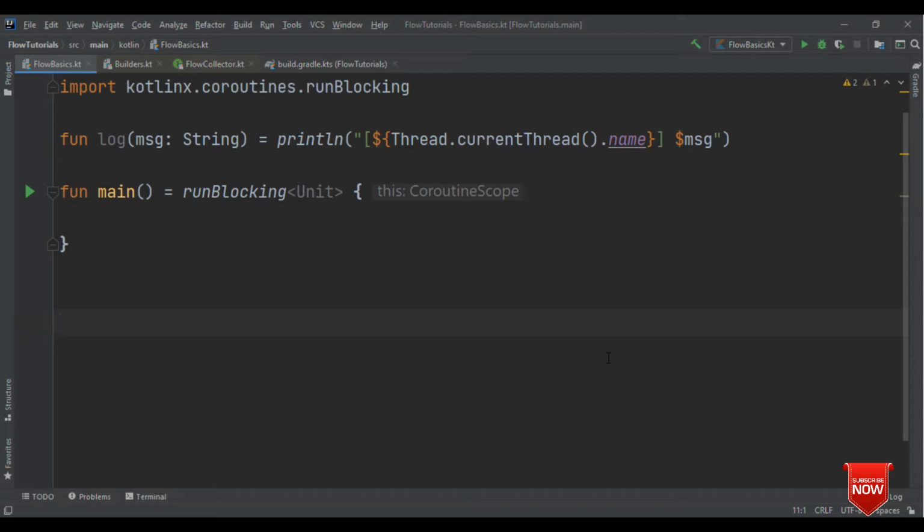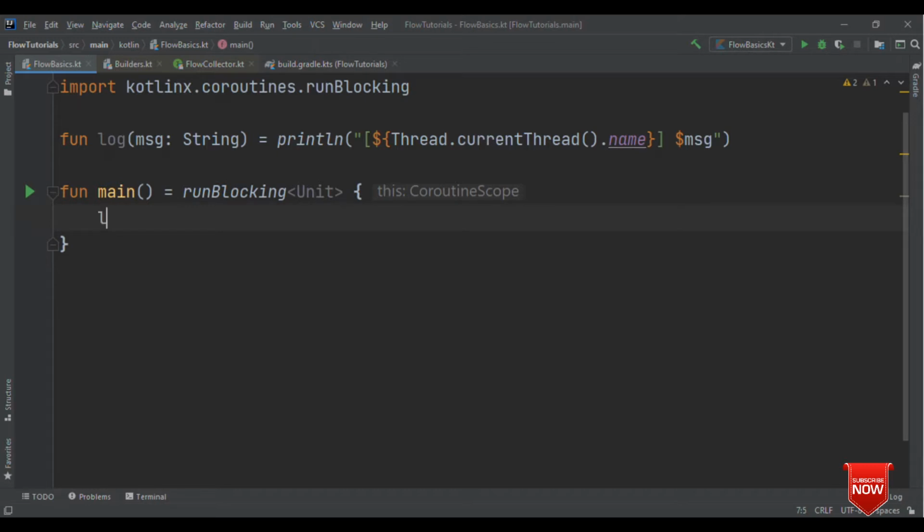So Kotlin Flow is one of the good ways for having asynchronous flow of data, which means that if you need a reactive streaming in your application, then Flow is the best option for that. It's also treated as the alternative for RxJava. Well, now let's see how we can get started with this.